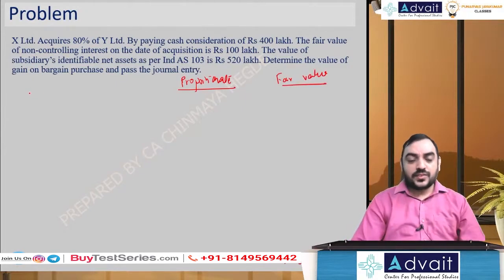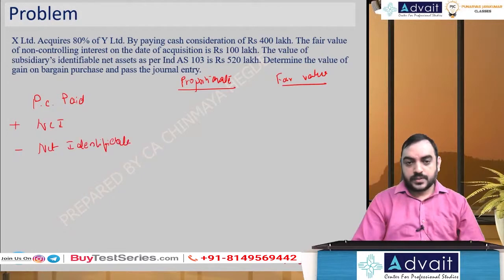Three simple lines. Whatever purchase consideration paid, PC paid, that is cost of investment, plus NCI valuation, minus net identifiable assets. Simple concept. So purchase consideration paid, 400 lakhs. NCI, in proportionate method, you take the proportionate share of net assets. Net identifiable asset is 520 lakhs. And of this, 80% is the holding company's share, 20% is NCI's share.